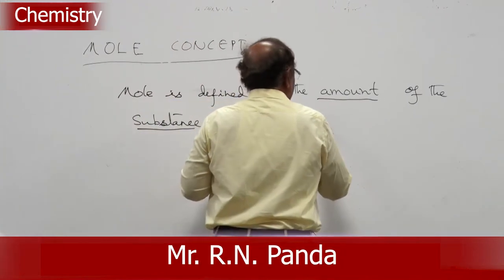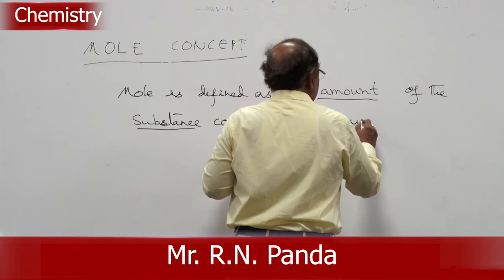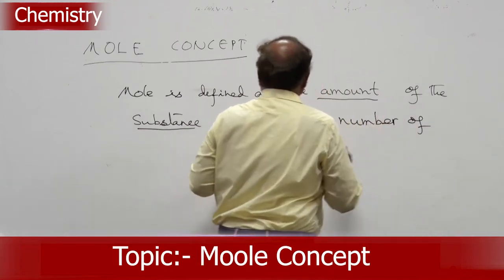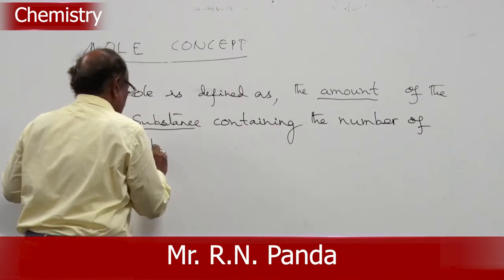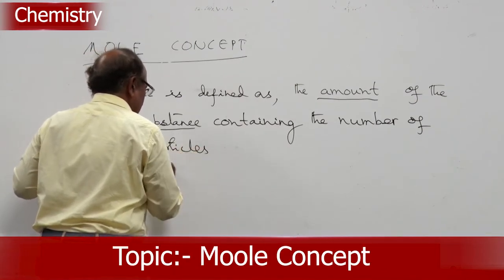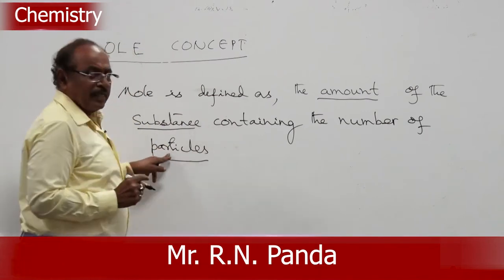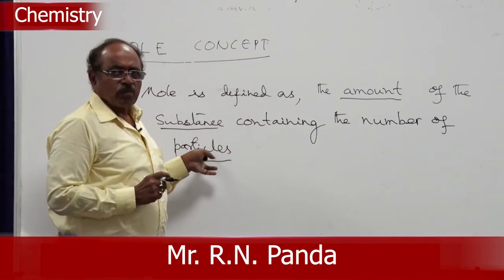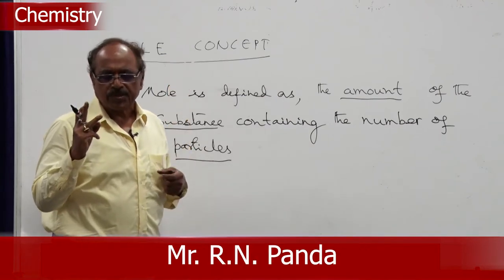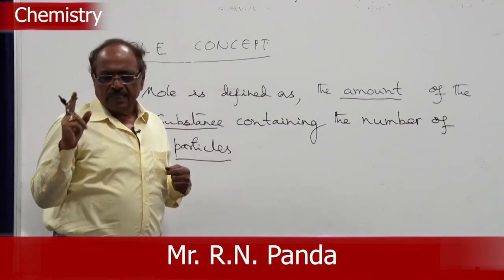the number of particles. Number of particles means what? May be an atom, may be a molecule, may be an ion. Now, we know three particles we have understood here: atom, molecule, ion.